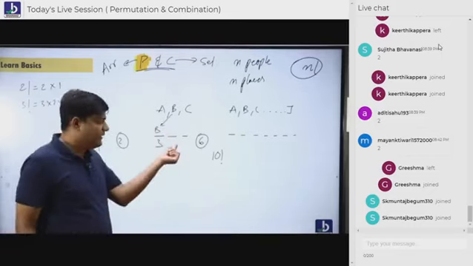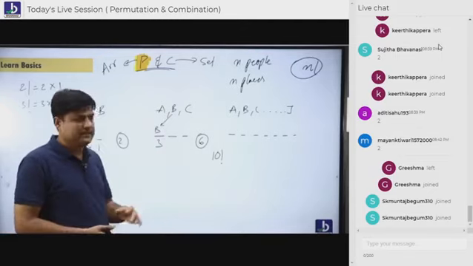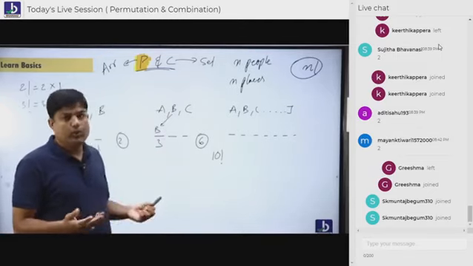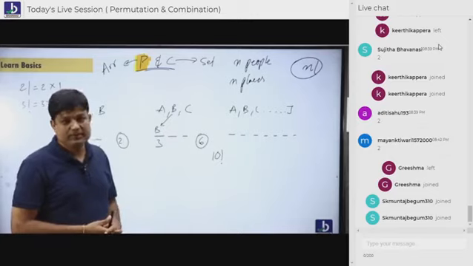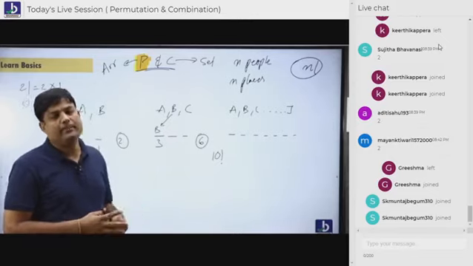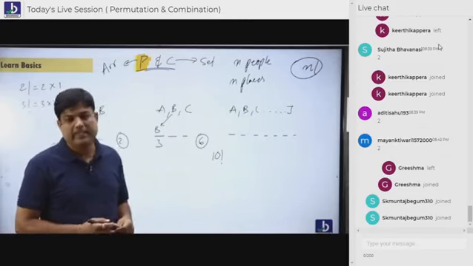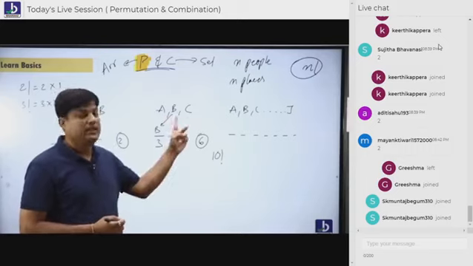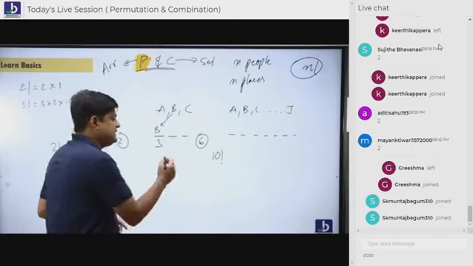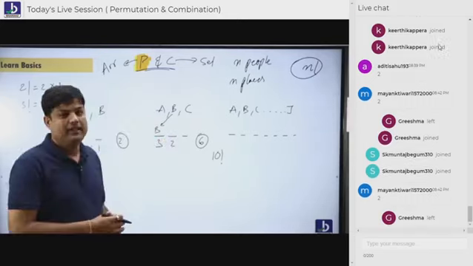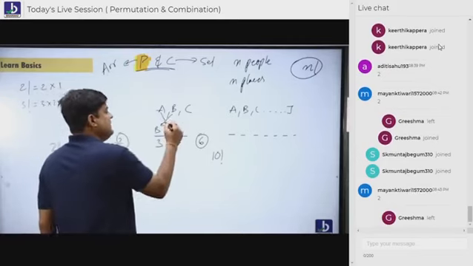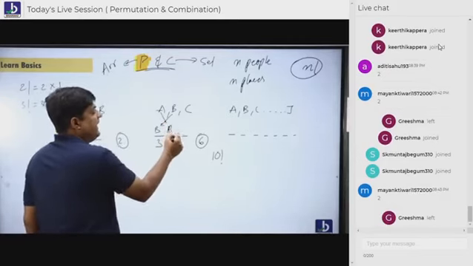Now tell me, in the second place, do you think again 3 people are waiting? No. Already B is sitting in a position. B has already taken the place. Now how many people are waiting? 2 people, either A or C. 2 chances. 2 people have a chance to sit here. Think that B is sitting here, for example. Sorry, not B. A is sitting here.